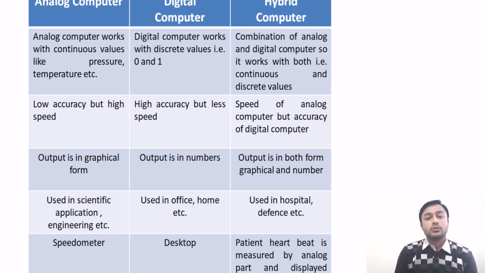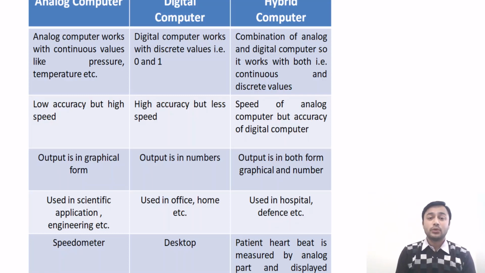Now you can see that I have made a comparison between analog computer, digital computer, and hybrid computer. The analog computer works with continuous values like pressure and temperature, whereas the digital computer works with discrete values, that is digital digits, 0 and 1.